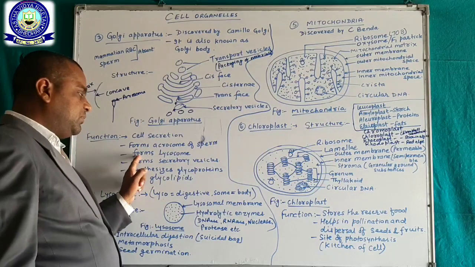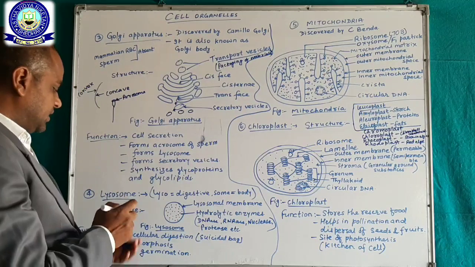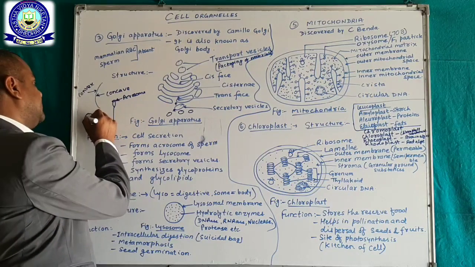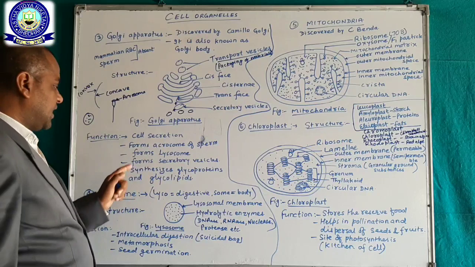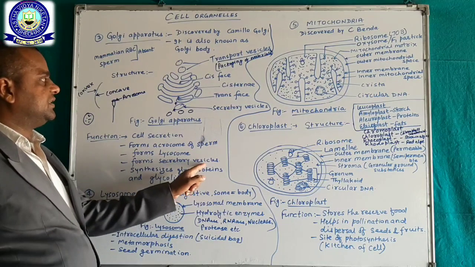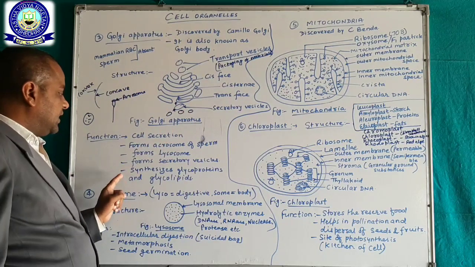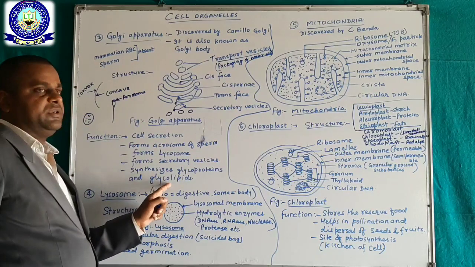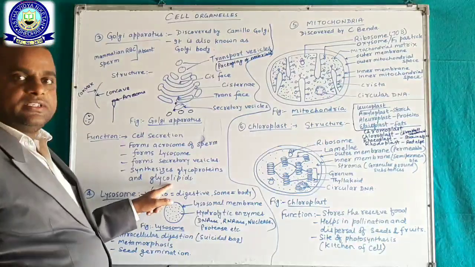Again it forms lysosome. Lysosome is a structure that contains hydrolytic enzymes. Okay, now it forms secretory vesicles, which you have seen already. Now it synthesizes glycoproteins and glycolipids. These are the main functions of Golgi apparatus.